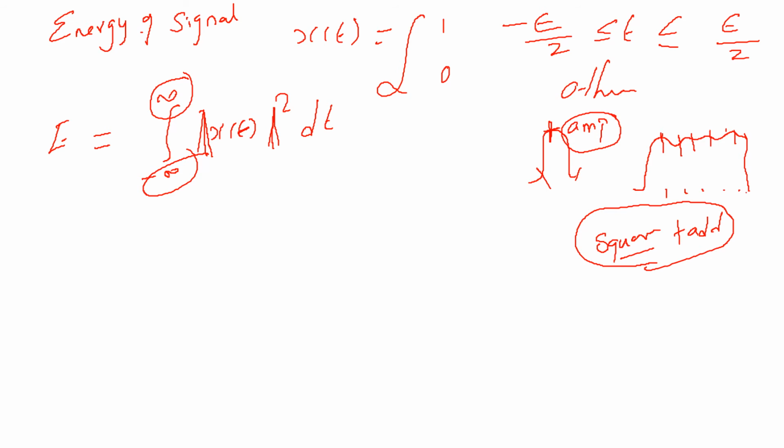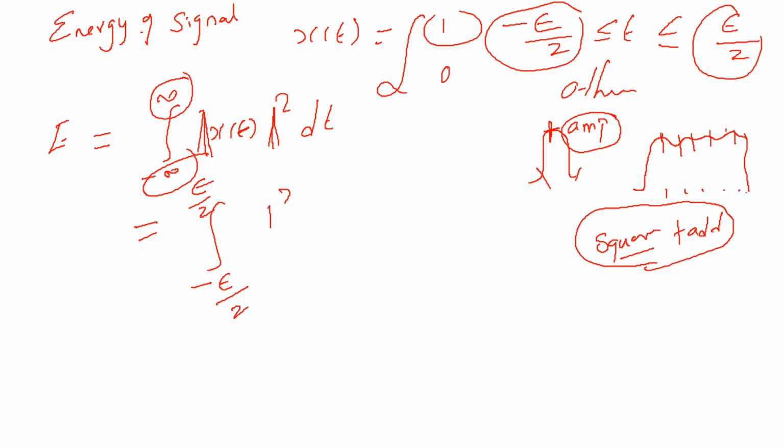So in this particular case, let me rewrite the limits, because the limits have been defined like this: minus epsilon by 2 to epsilon by 2. The amplitude between minus epsilon by 2 and epsilon by 2 is nothing but 1. So it's 1 square dt. After integration, which is repeated addition, once we apply the limits, what you will be getting is epsilon. So the value of the energy of that particular signal is epsilon.